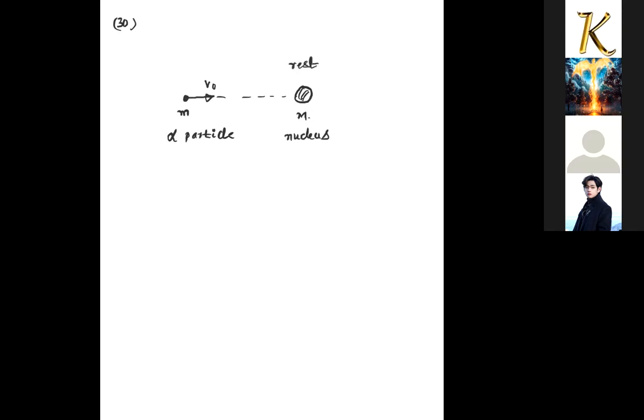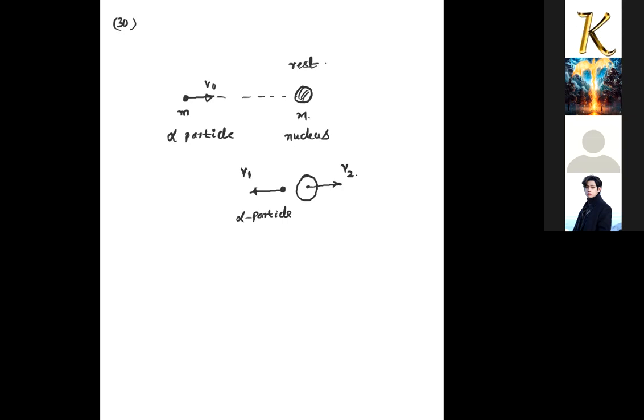And the situation is given after the impact, which is elastic collision. This alpha particle is bounced back with a speed, let me assume, which is v1. We need to find out that there is the alpha particle. And this one is a nucleus which is going with a speed v2 after the impact.